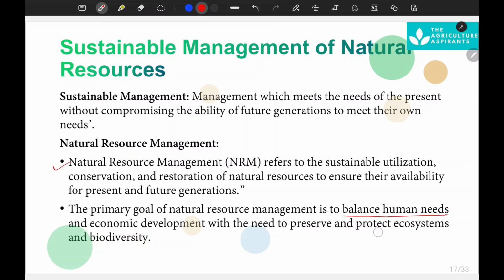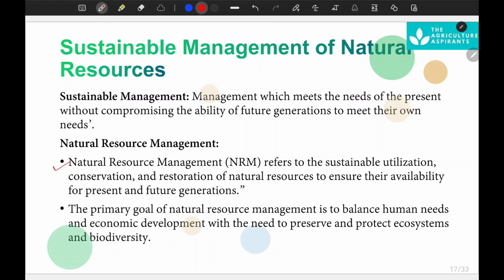We also know that economic development and ecosystem maintenance or biodiversity conservation are opponents of each other. If you take the environmental aspect into consideration, there will be little or no economic development. If you focus on economic development, then environmental factors will be affected. It's clear and everyone knows that.